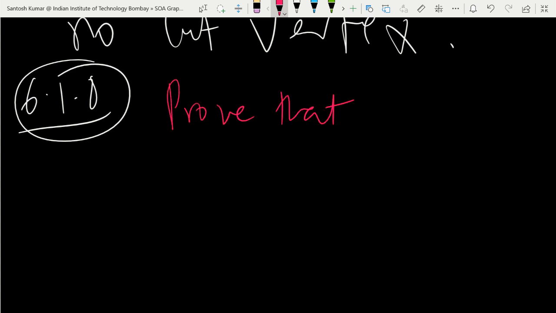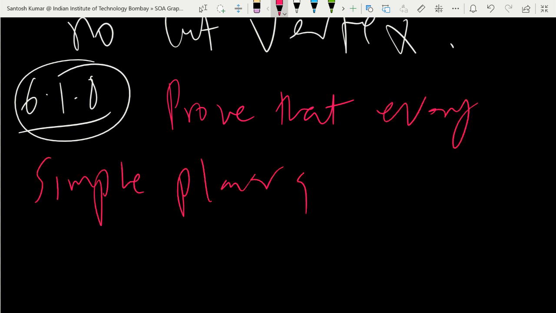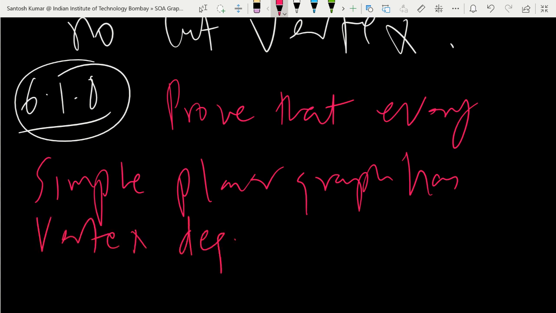Prove that every simple planar graph has a vertex degree at most 5. Okay, so we have to prove that every simple planar graph has vertex degree at most 5.